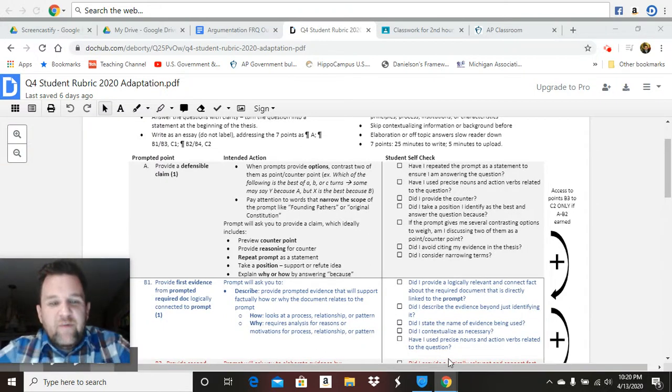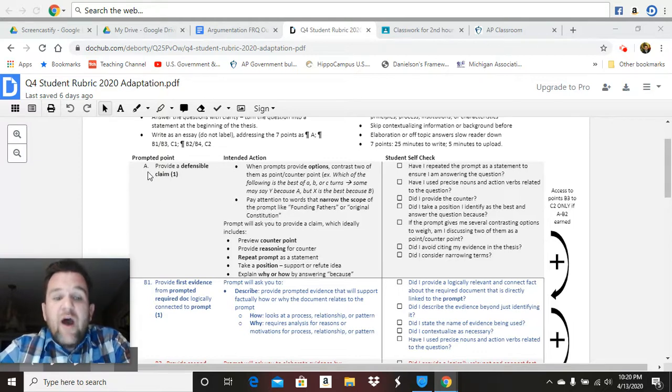Welcome, AP Government students. Today we're talking about the argumentation essay response question, and we're talking about the 2020 adaptation. So there's 7 points, and really what I'm focusing on today is this part A.